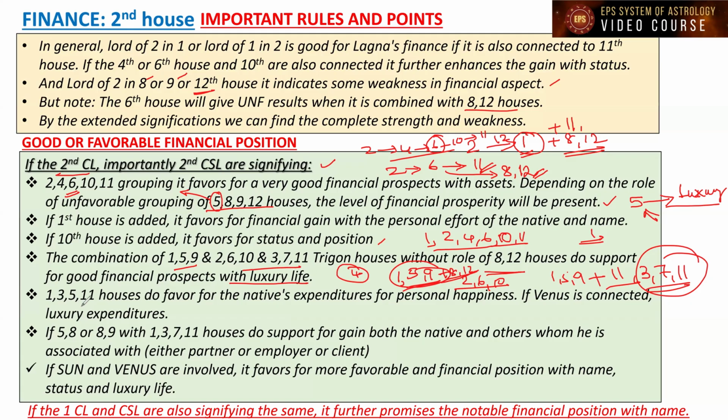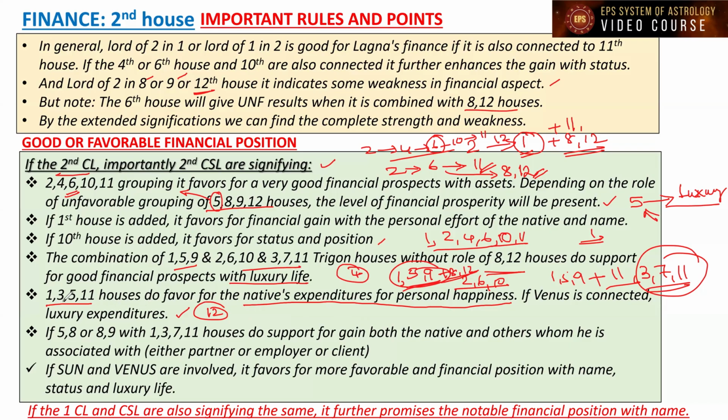1, 3, 5, 11 houses do favor the native's expenditures for personal happiness. If Venus is also connected, luxury expenditures, because 1, 3, 5, 11 houses are favorable for the native's expenditures. Of course, the 12th house may be there directly, 1, 3, 5, 11, 12, or the 12th house may be in support.